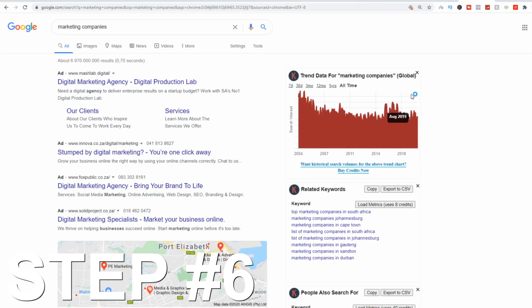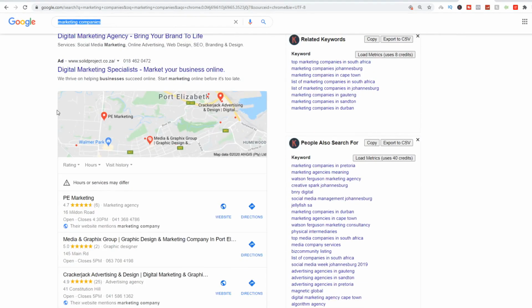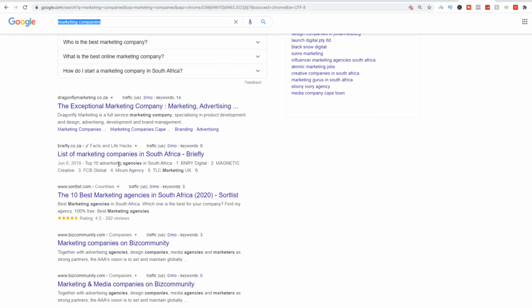And this is step number 6. What you want to do is come over to Google and type in marketing companies. So for example, by default, since I'm in South Africa, naturally South African companies are going to pop up on my Google page. For you it might be different.